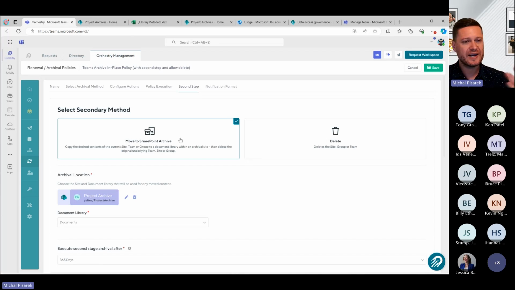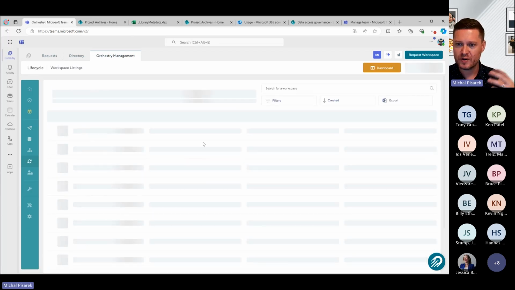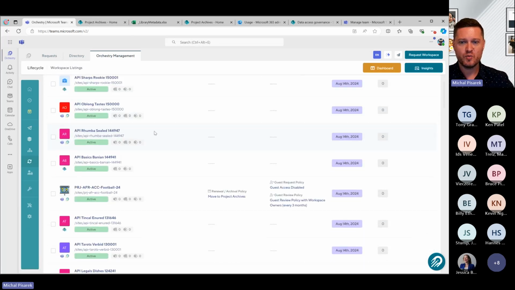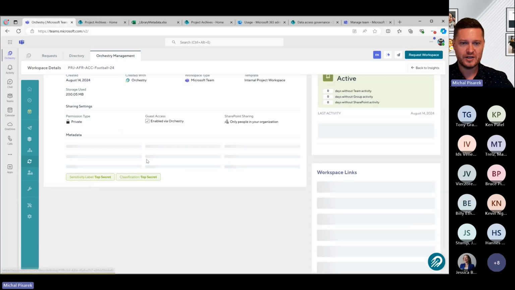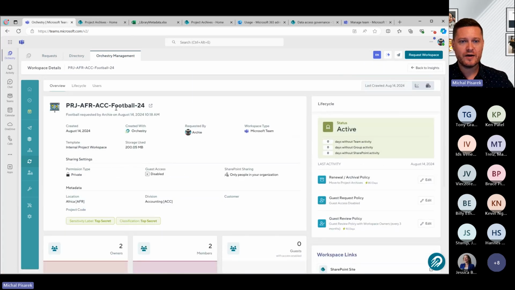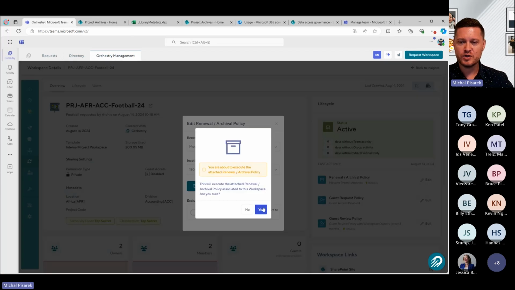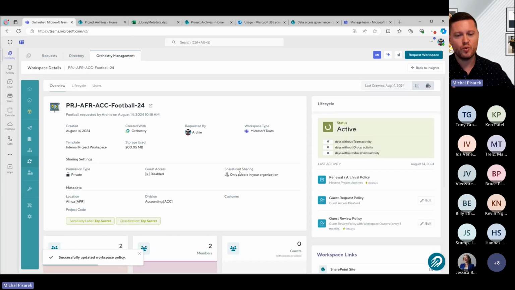So how does this work, and what does this look like for our end users? It's great that we can set these policies up, but what would this look like for our end users through here? So here we have a workspace that we've created previously. Again, lots of information through here. We have an archival policy here as well. So I'm just going to force the archival of this and talk to you about what happens.